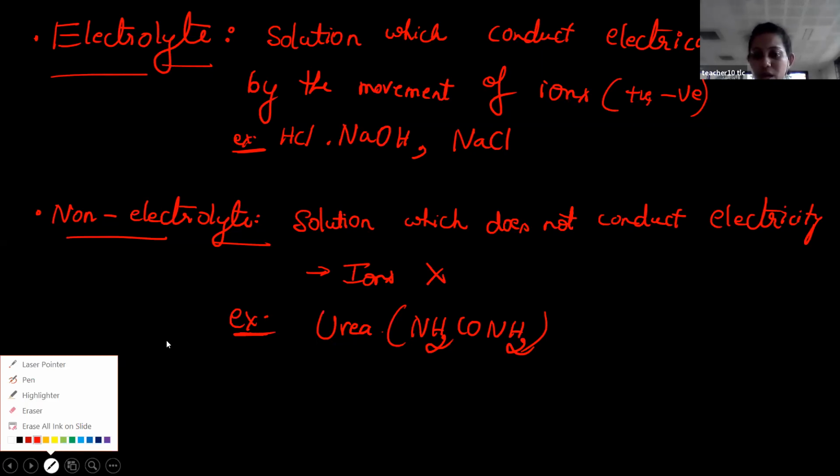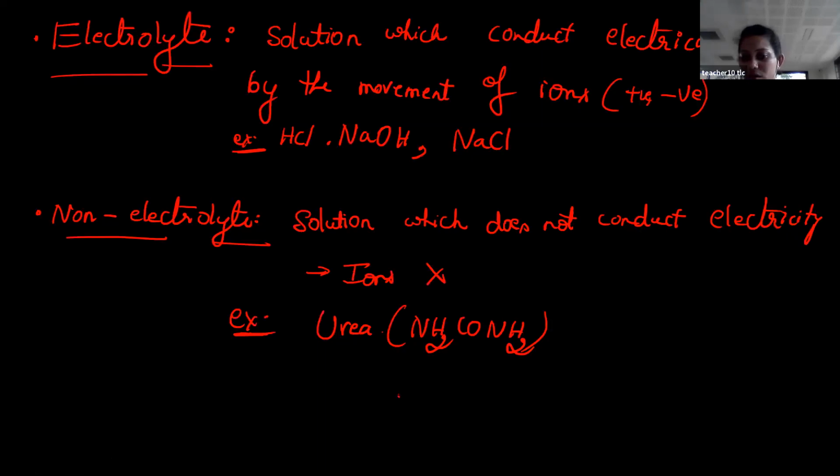No. Consider another example, glucose, C6H12O6. Can you split this into positive as well as negative? No. So if you are not able to split a substance or a solution into positive and negative ions, then it does not conduct. Is this clear?